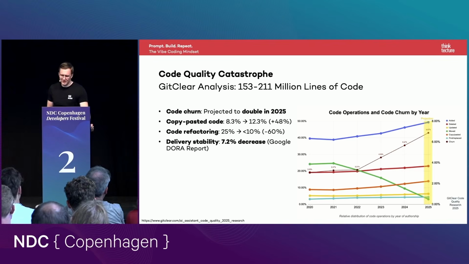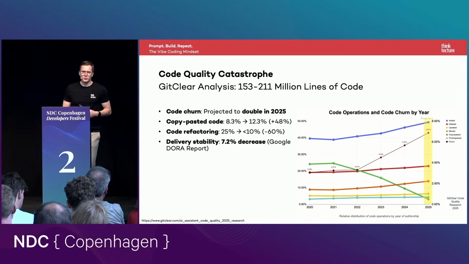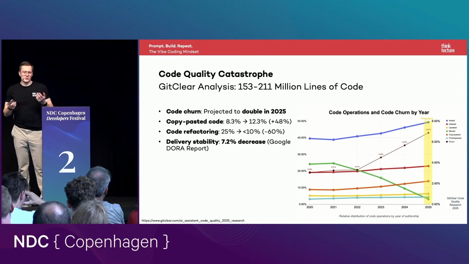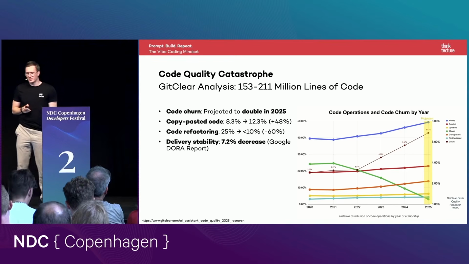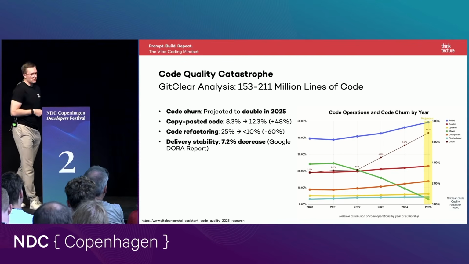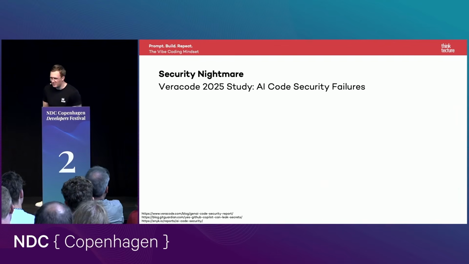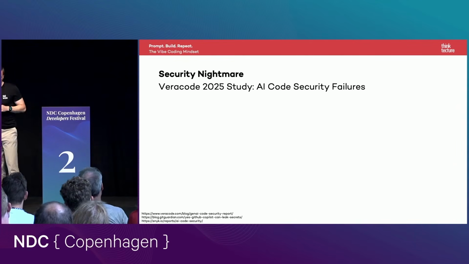And what's also interesting is the so-called DORA report. It's the State of DevOps report by Google. They release this report once a year. And because I like to see how companies like Google or Meta are adopting AI, we can also see that the code quality or the stability of the delivered features decreased by 7.2%. Also not that good.